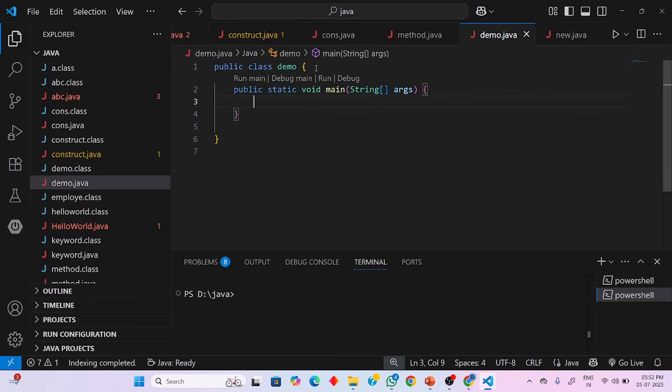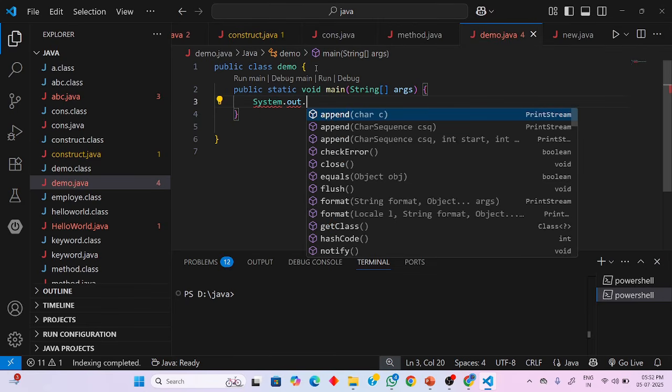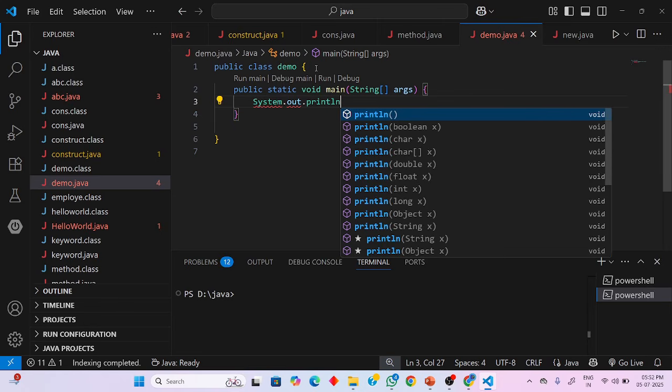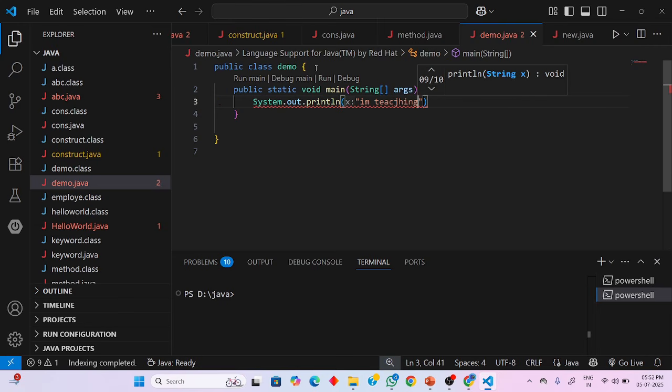For printing the statement, I'm using System.out.println, and here I'm putting I am teaching Java, followed by a semicolon.